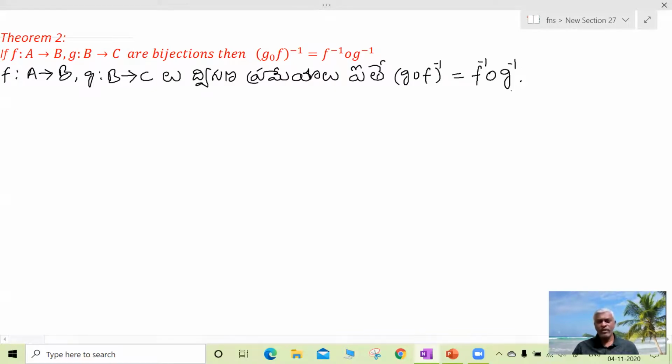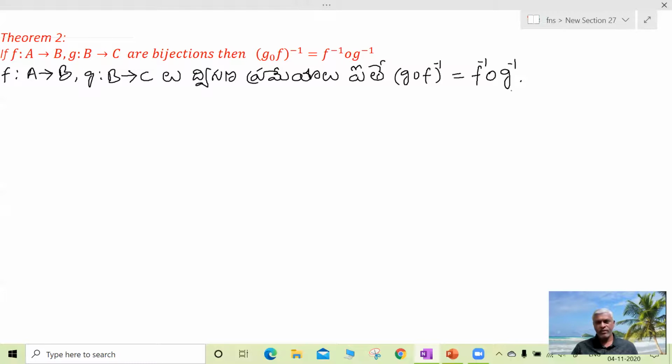Here we have to prove that two functions are equal. Here inverse also is there. Only bijective functions will have inverse. So first we have to prove that left side and right side are both bijective. We prove this in three parts.